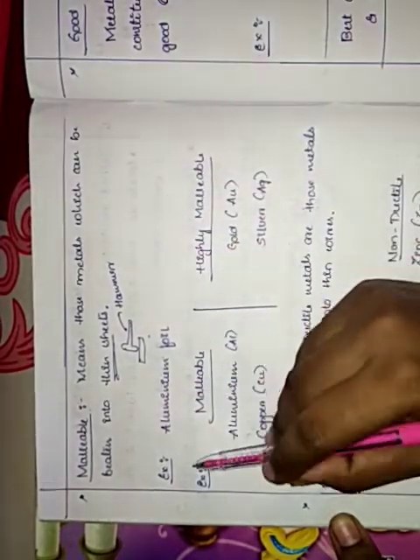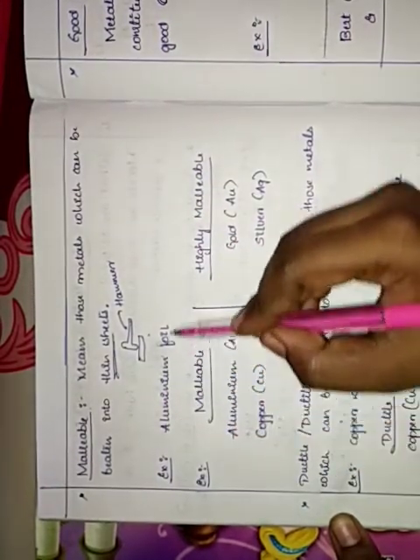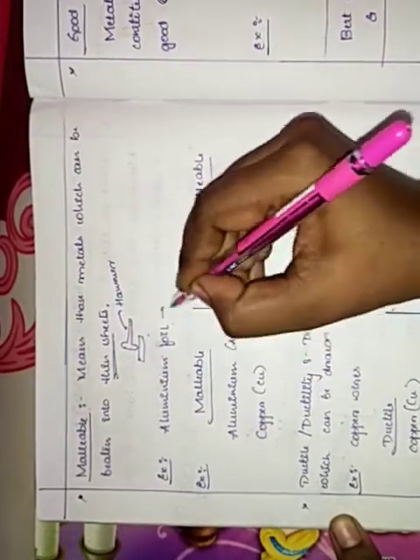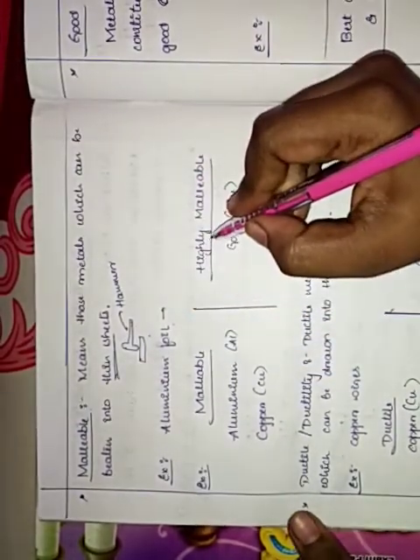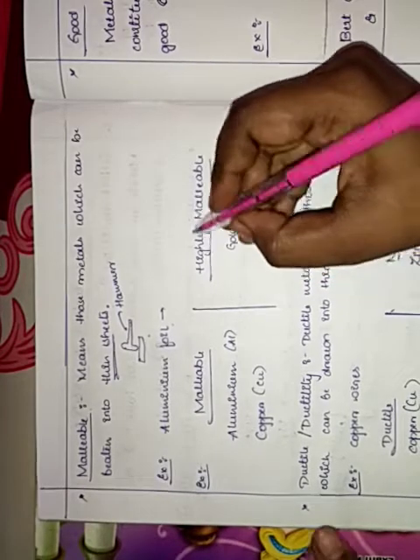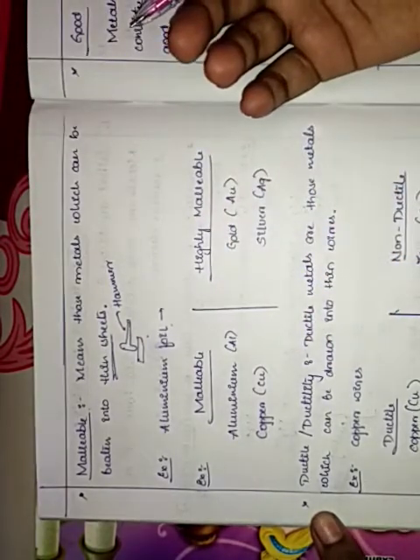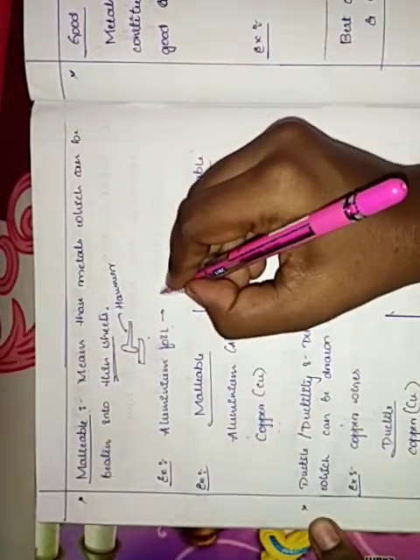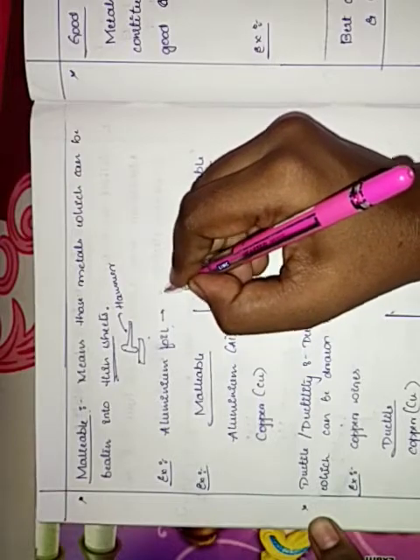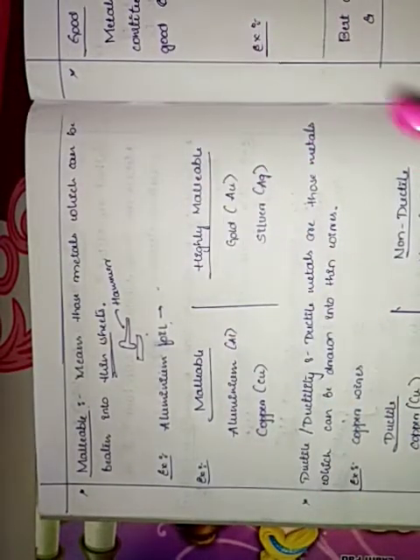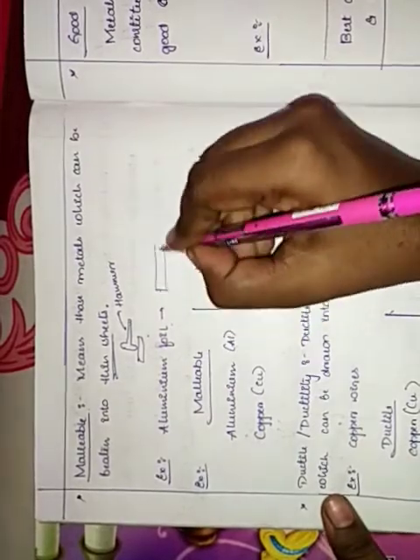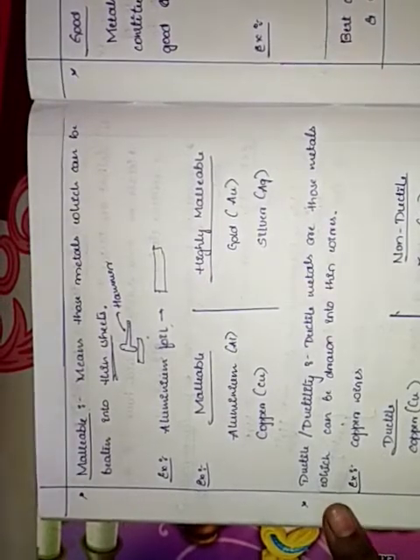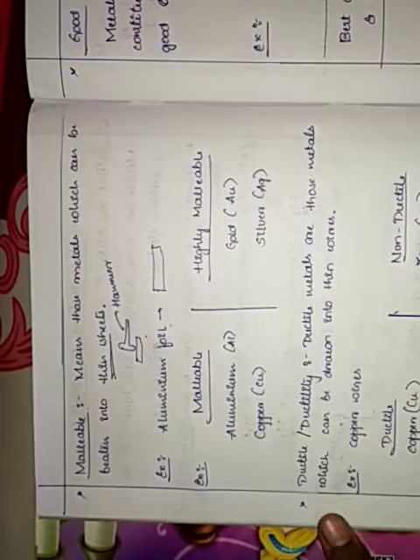Okay, children. For example, here I have taken aluminium foil. You must have seen aluminium foil. It is used for preserving food. Or in hotels, it is used for carrying food materials. For example, when we take parota or chapatis, they roll them in aluminium foil, isn't it? It is a thin sheet which is rolled and given. So it is used in packing of food materials. Most of the metals are malleable.